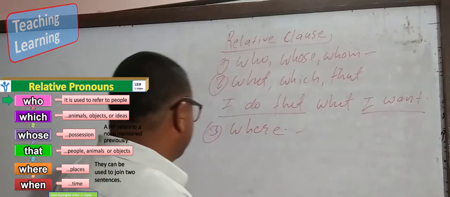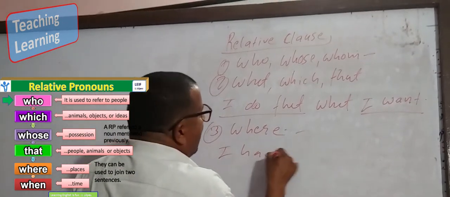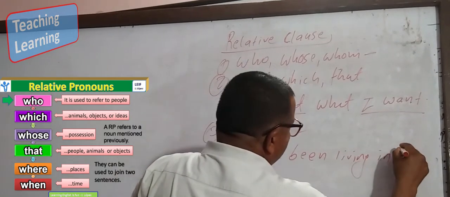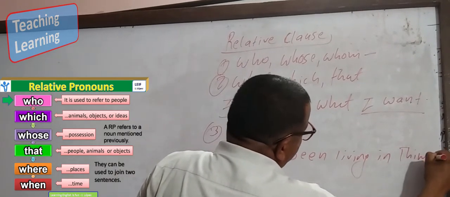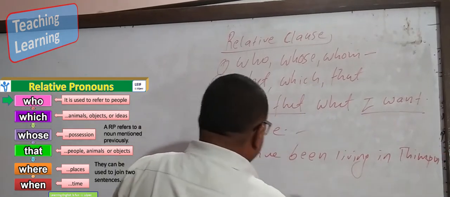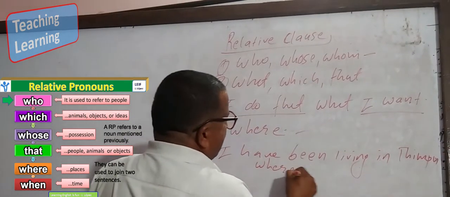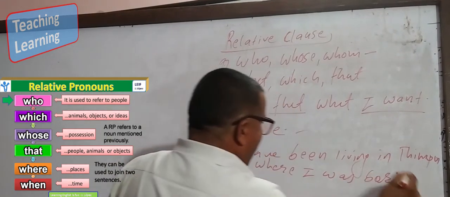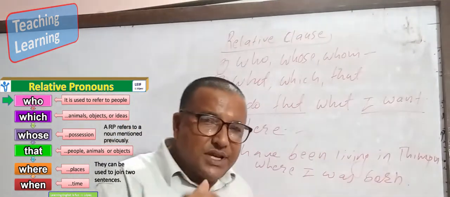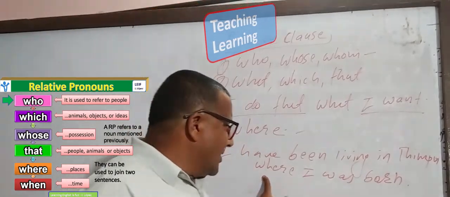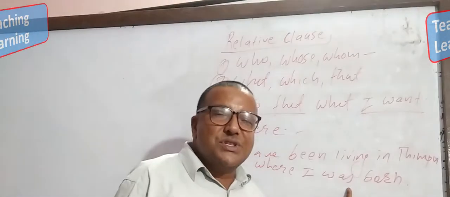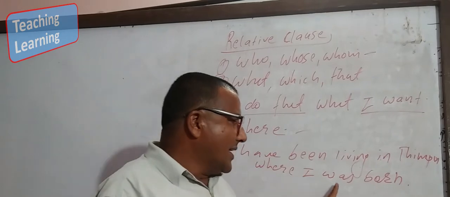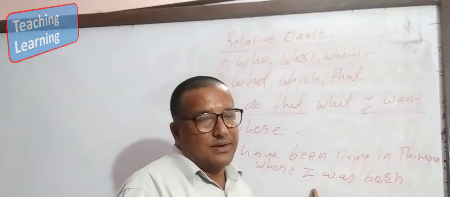In a question, WH word and then auxiliary verb is used, but in the relative clause, WH word and subject.